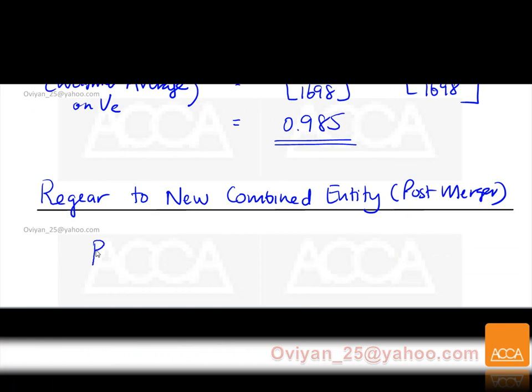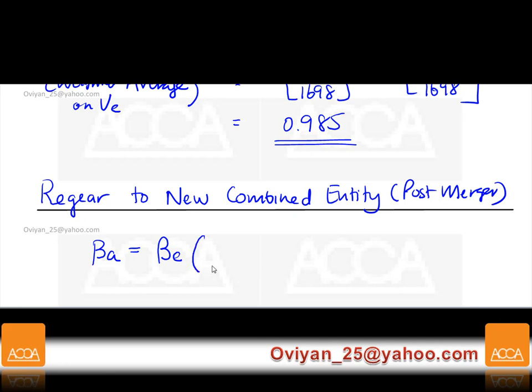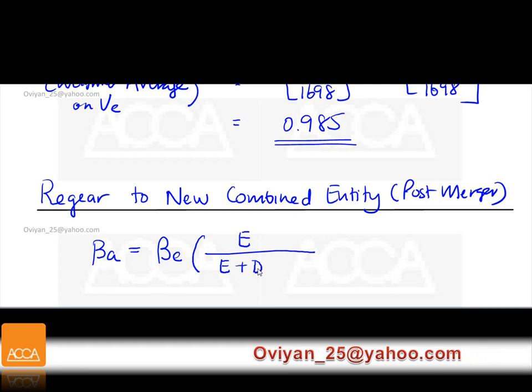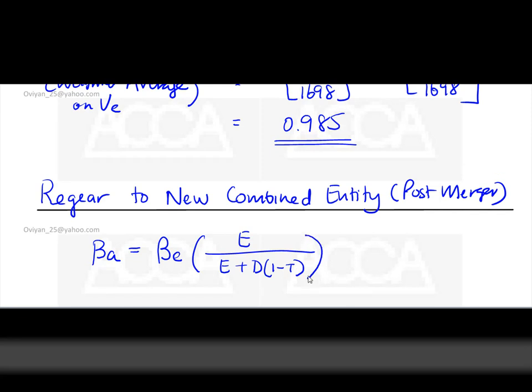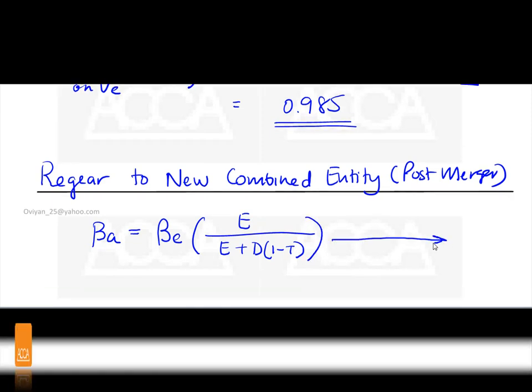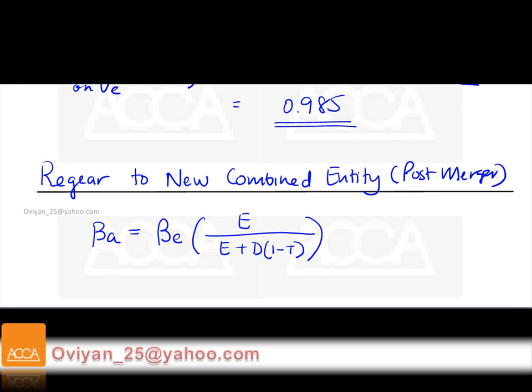Well, how do you re-gear? Well, I want to use the formula beta asset equals beta equity multiplied by equity over equity plus debt, multiplied by, remember, all the debt, you have some benefits of tax, so 1 minus tax, close bracket. Of course, you can continue the formula by putting beta debt, but we're going to make an assumption later on. Beta debt is going to be nil. So I'll write that assumption down there.